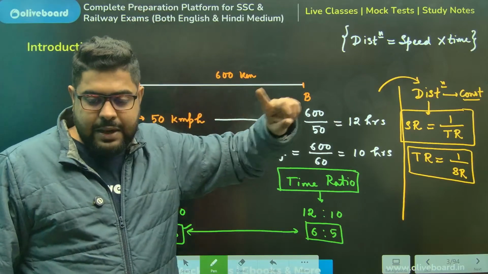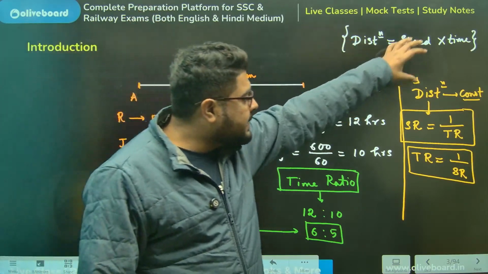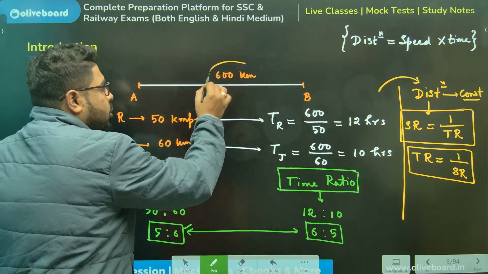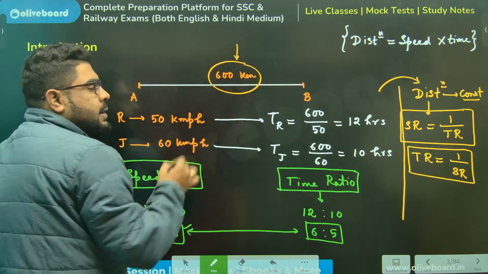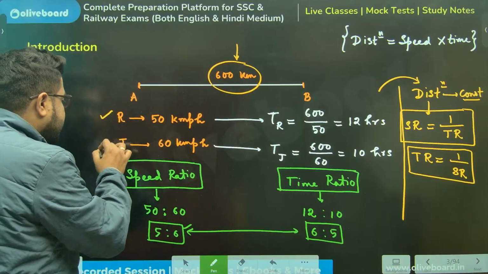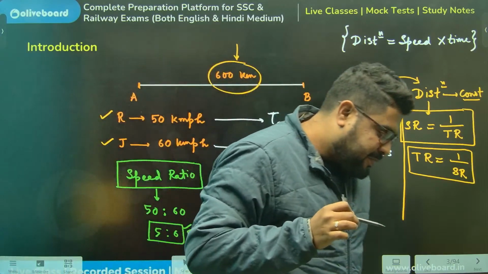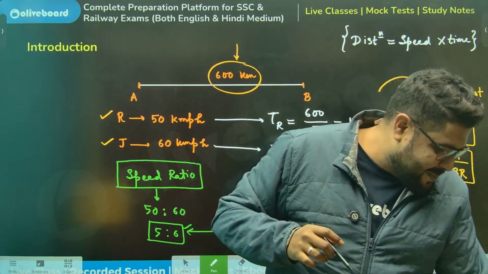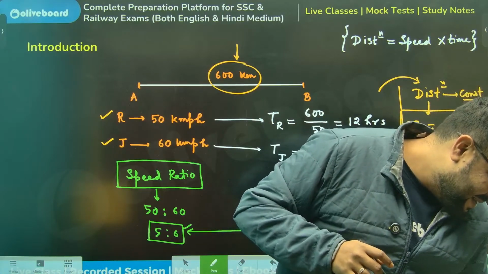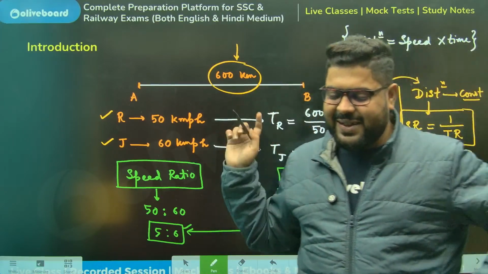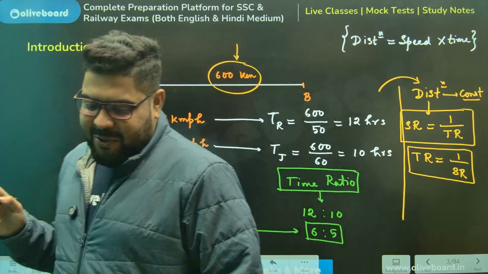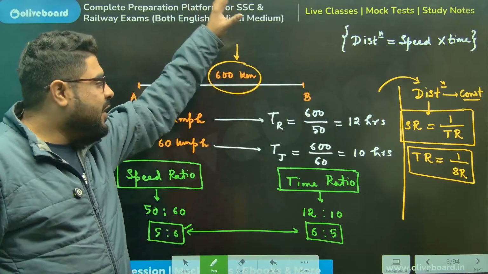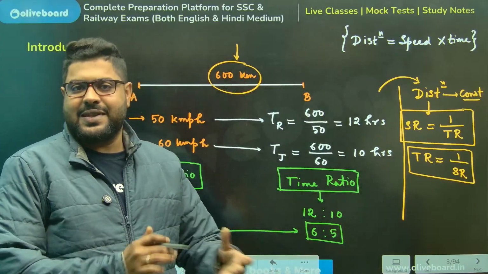This is the basic concept of this chapter. But again, remember, this will only happen when distance remains constant. Distance has to be the same for both the persons, like Rohit and Jagdish. Rohit, right? Look, I forgot whose example I took. Yes, Rohit and Jagdish. For both, this has to happen. Then only you can conclude this.